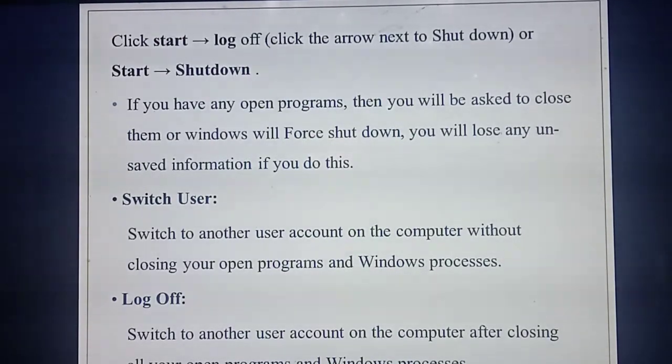Okay, log off. The next one is log off. Log off has the same meaning as shutdown. You need to close all the applications and then close your program or the computer. That is log off.